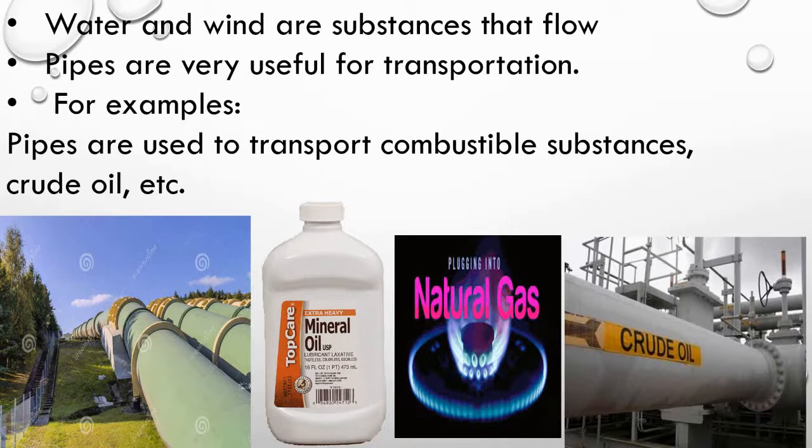So, as you can see in the picture, the natural gas, mineral oil, and crude oil pipe. This is very important as it is transported through many companies or many states and countries through pipes only. It is not transported by vehicles, it is transported only by pipes.